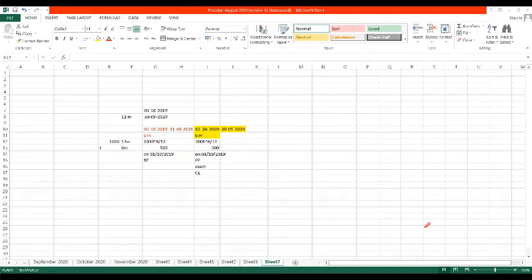Kavya, I can talk about only the accounts syllabus. The accounts syllabus will be completed well before the exam, at least 2 months before the exam. Accounts topics will be completed at least 2 months before the exam. But all the subjects will be completed within time, you don't worry. Accounts is the lengthiest subject of all the other subjects in Foundation. So if you have completed accounts itself, the lengthiest subject is over.